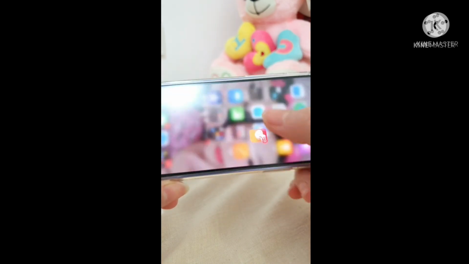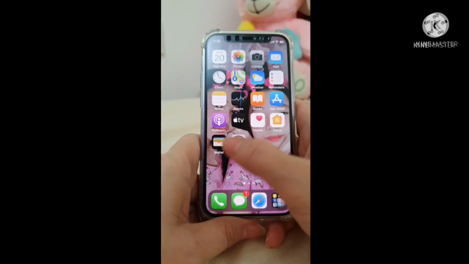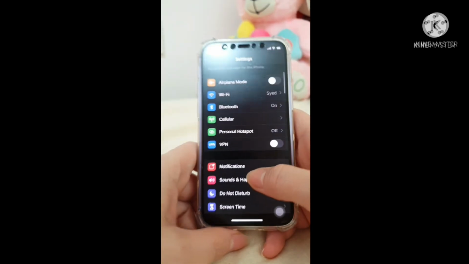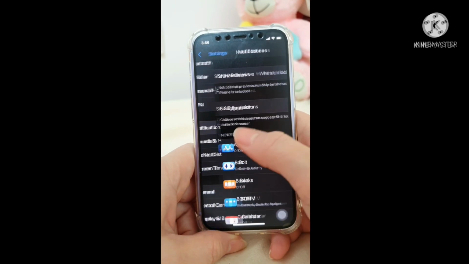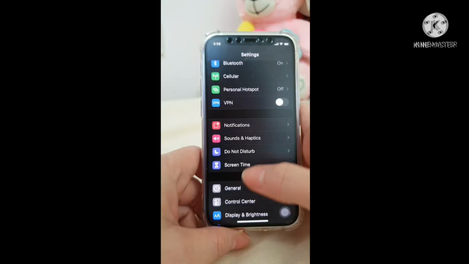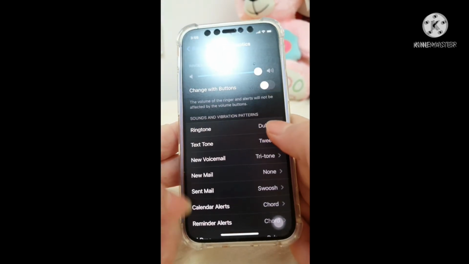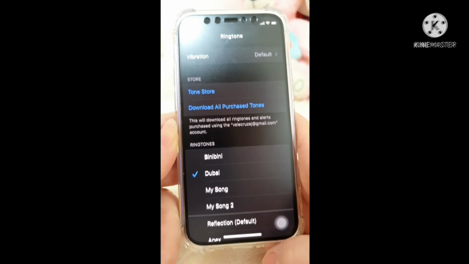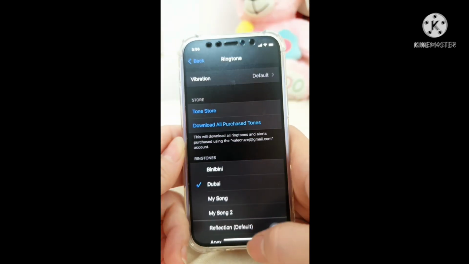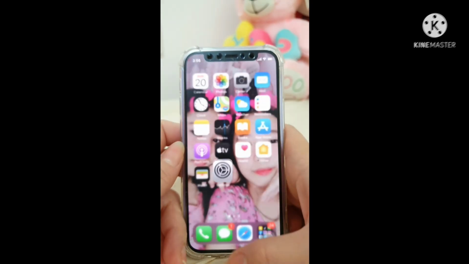So, nakaset na siya. If someone will call me, see, if I go to settings, I can see this sound. It's already here in my ringtone. See? Okay. So, that's it. Sana nakatulong to.